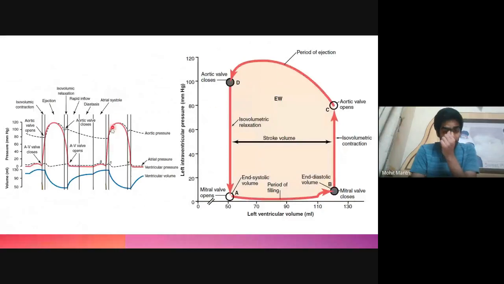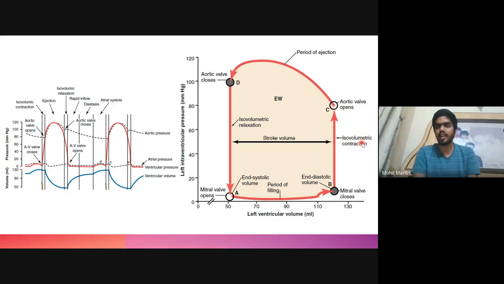So again, this is the whole cardiac cycle explained. When the mitral valve, that is the AV valve or the bicuspid valve, is open, the ventricular volume will increase, because the blood coming to the atrium will enter the ventricle, and during the atrial contraction, the volume will keep on increasing up to 120 ml, which is the end diastolic volume, after which the mitral valve will close. Once the mitral valve is closed, the ventricular contraction will begin.